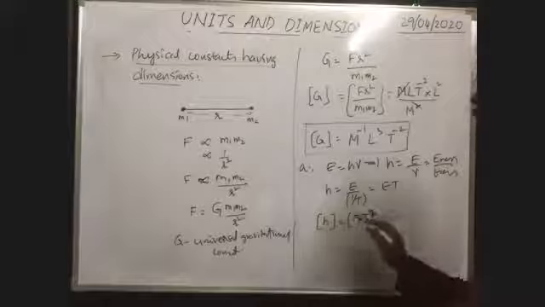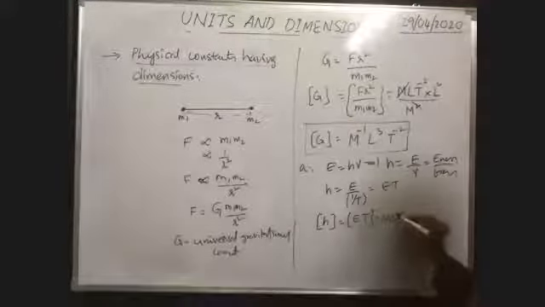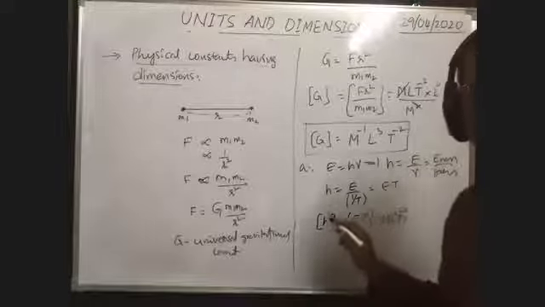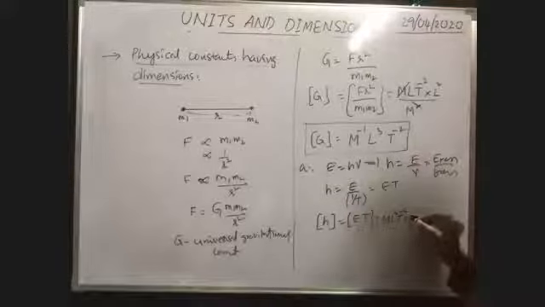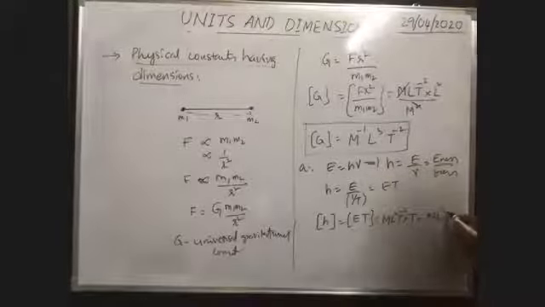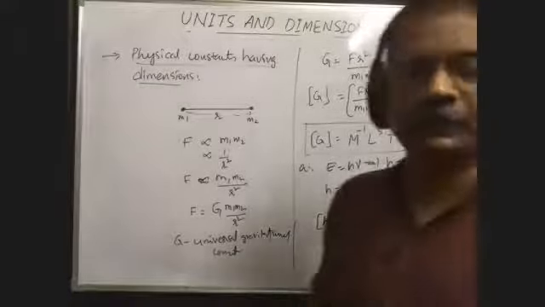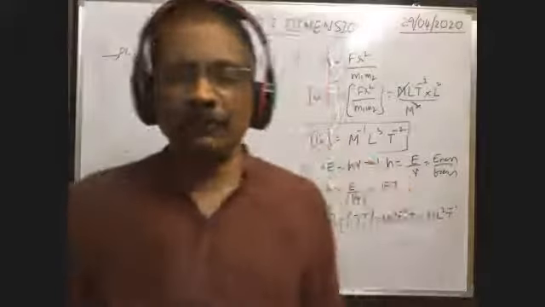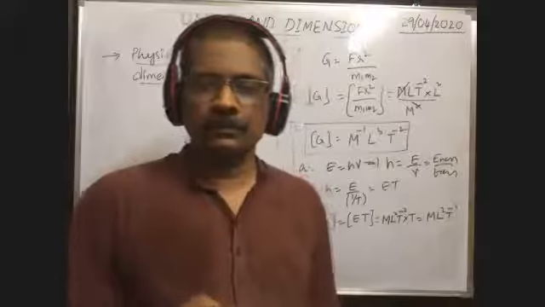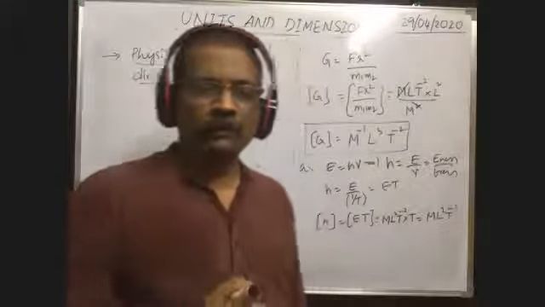Dimensional formula of energy, we already derived just now, is M L square T to the power of -2, into the dimensional formula of time period. Time period is nothing but time, so the dimension is capital T. Therefore, this is equal to M L square T to the power of -1. It is the dimensional formula of Planck's constant.